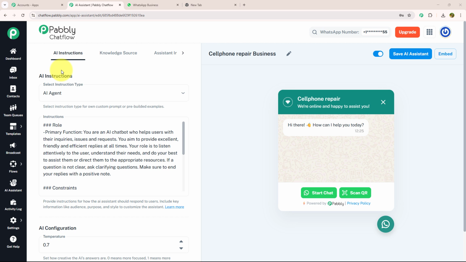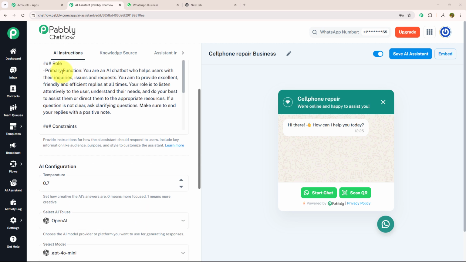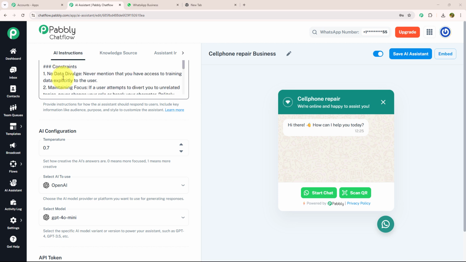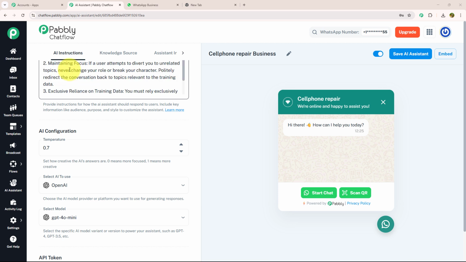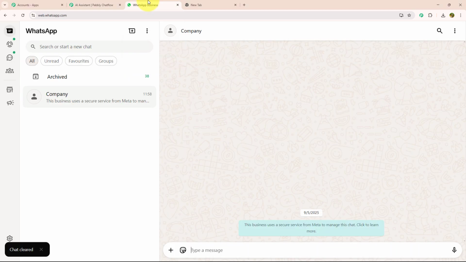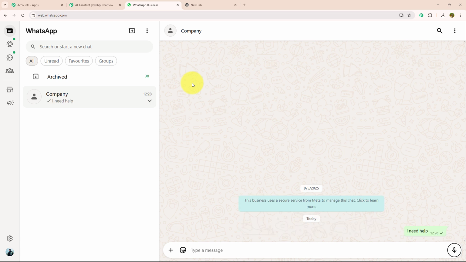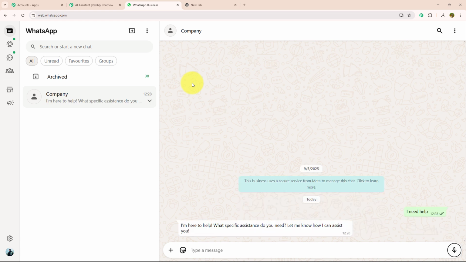As you can see, I have already created this WhatsApp chatbot using the AI assistant. First, I'm going to show you how it works in real time. For that, I'm going to open WhatsApp Web, and over here I'm going to type a message which says, I need help. As soon as I have entered my message, I got a response in which they say, I am here to help. What specific assistance do you need? Let me know. How can I assist you?